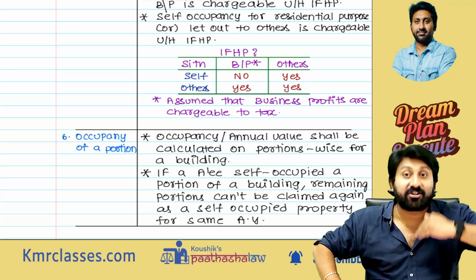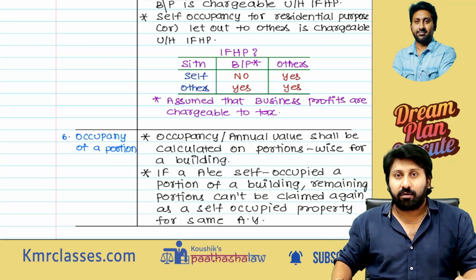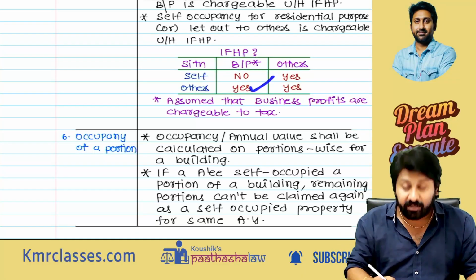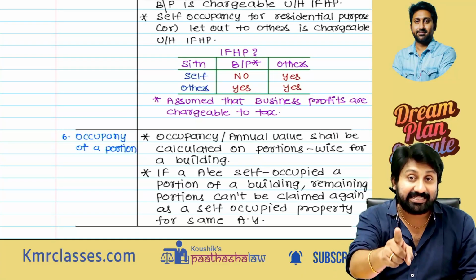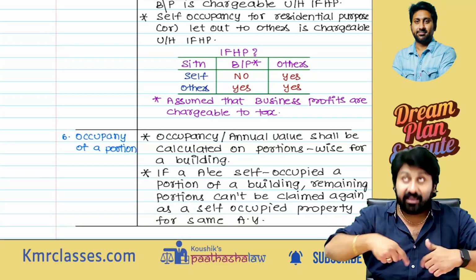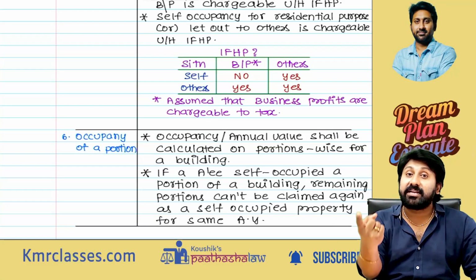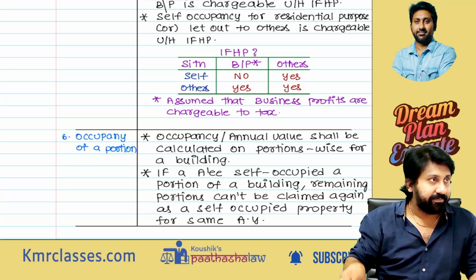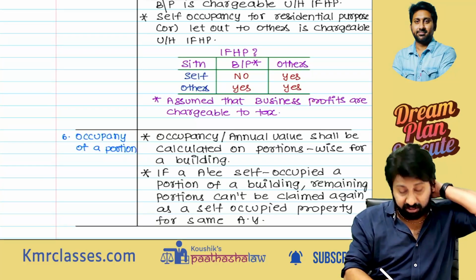Next, I am not using it, others are using it, meaning I have given it on rent to others. What are they doing in that property? They are doing their business. Now again, yes sir, you said business is PGBP. I said if the assessee has a building using it for his own business, then for him it is taxable under the head PGBP. Depreciation can be claimed on that building.